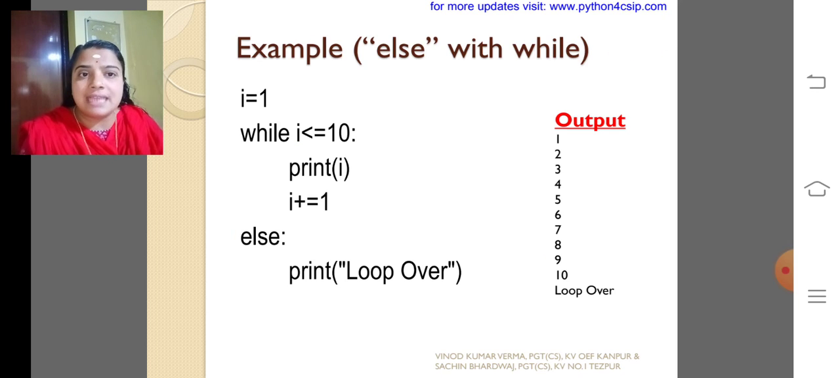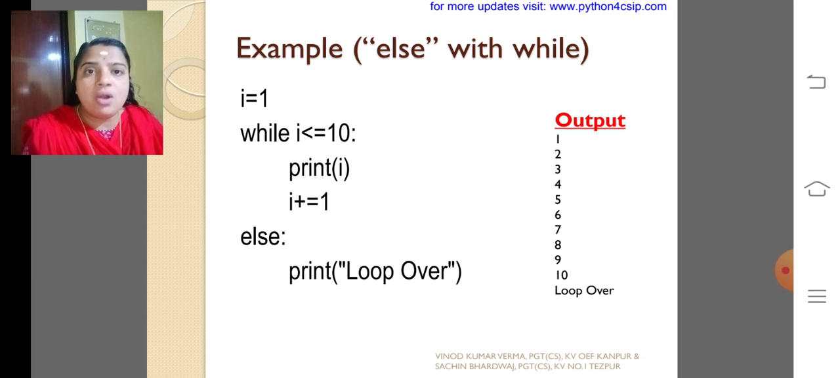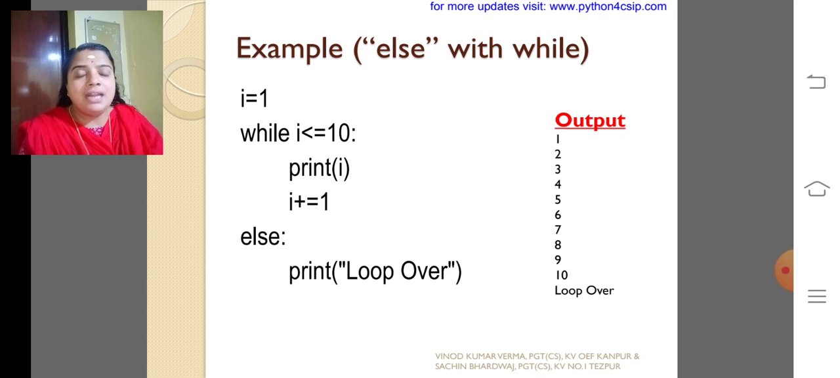This is one of the examples. It prints 1 to 10, then it goes to else, then it prints "loop over". Whether the while loop executes or not, the else always executes. That is the speciality of else in loops.